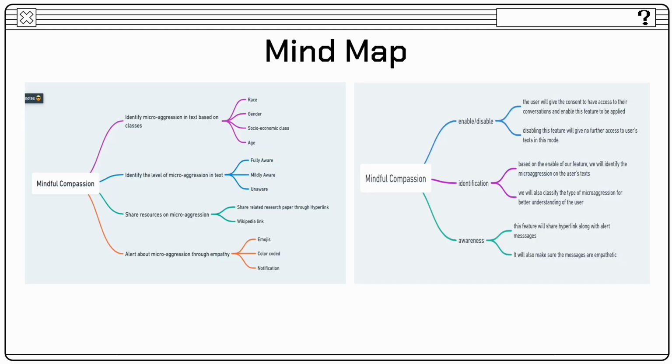Mind map was an equally essential exercise we did during our class, which assisted us to pinpoint the functionality and variables we'll be working on. Empathy was the key variable in our project, so we wanted to address that by using emoji, color code, notification for alerts, and provide resourceful articles to users to be more aware about microaggression, and also identify the class of microaggression for the users.